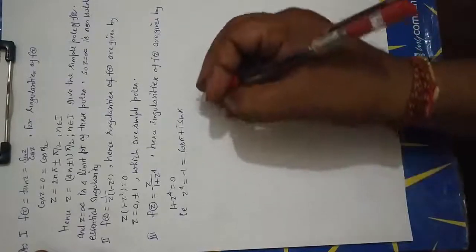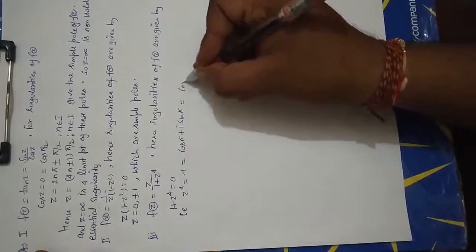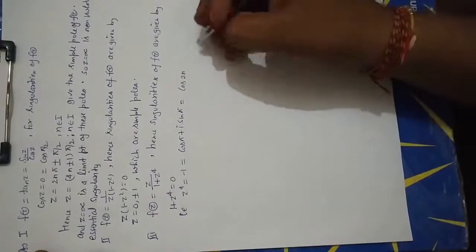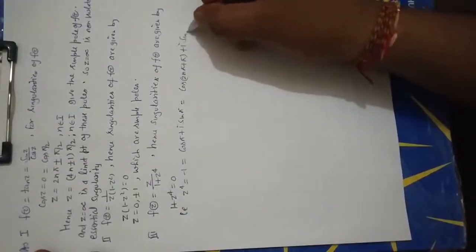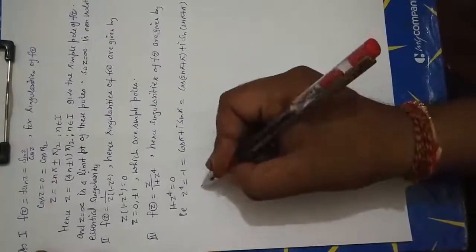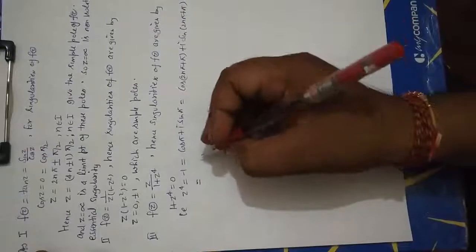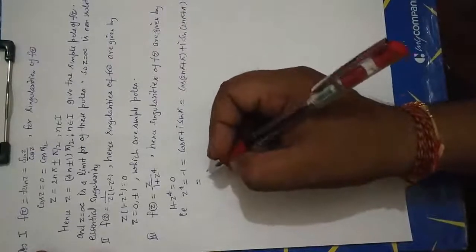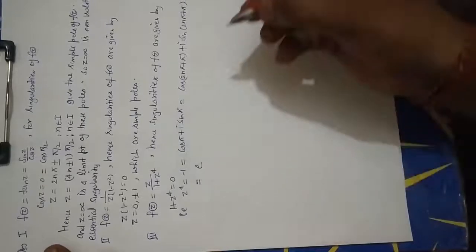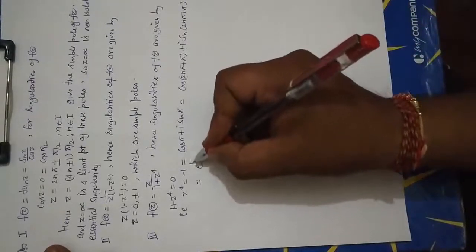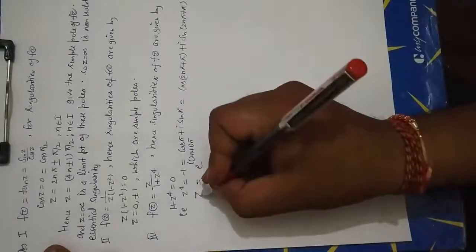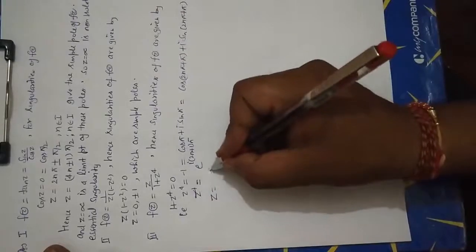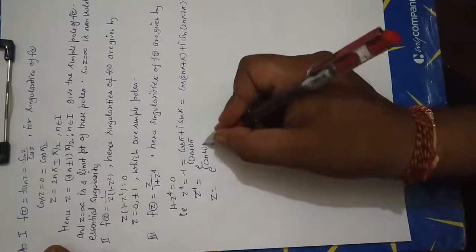Okay. Now for general value, cos 2n pi plus pi plus i sin 2n pi plus pi. This is equal to e to the power i (2n plus 1) pi. This is equal to z to the power 4. Now z is equal to e to the power i (2n plus 1) pi by 4.